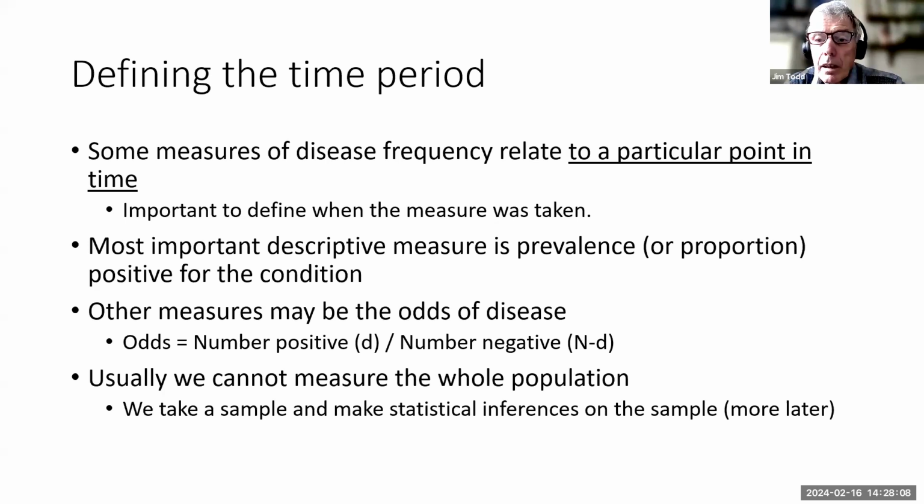Any questions so far? The question here from Belachu in Ethiopia: is the prevalence the same as the probability? I would say not. I would say the prevalence is the same as the proportion. It depends what you mean by probability. If you mean the probability of one person in the population having that condition, then it would be the same.